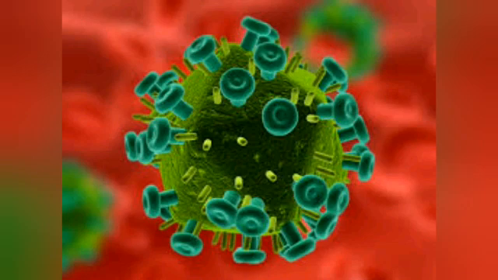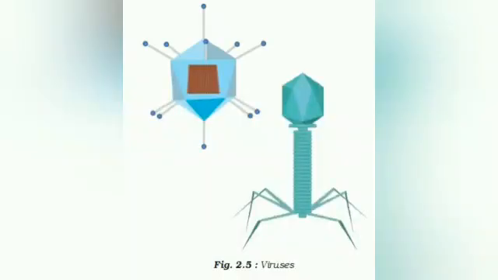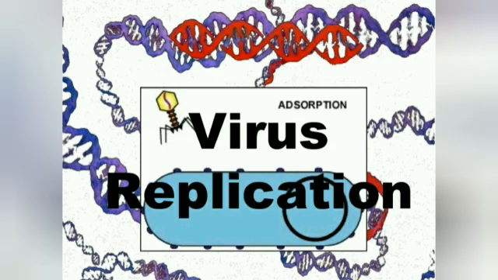But when they enter into a host cell, what do you mean by host cell? When you call your friends to attend your birthday party, you are the host, your friends are your guests. Now you got it? What is the meaning of host? Here the virus is considered as a microbe which is outside and then enters a living being, inside a human body or a plant's body. The plant's body or living being is considered as the host cell. Clear? Unless they enter the host of a living organism, they cannot reproduce.